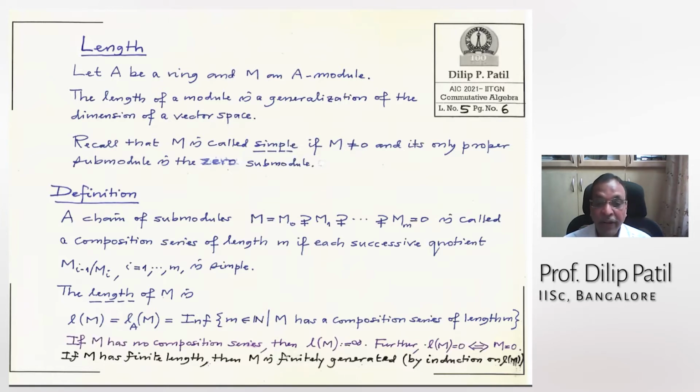If M has finite length, then M is finitely generated. Just prove it by induction on the length. Because the length is finite, there is a composition series like that, and then you induct on this length. That's very easy, but you should write down the proof.